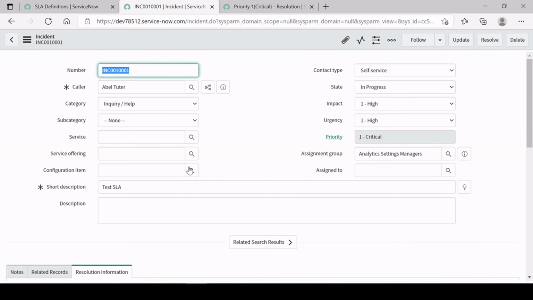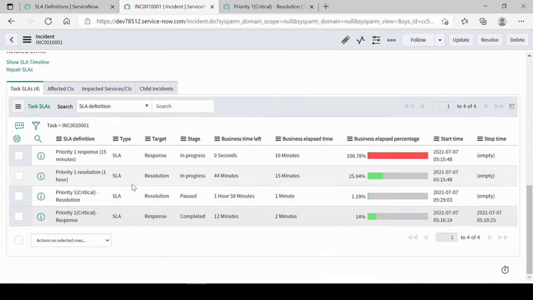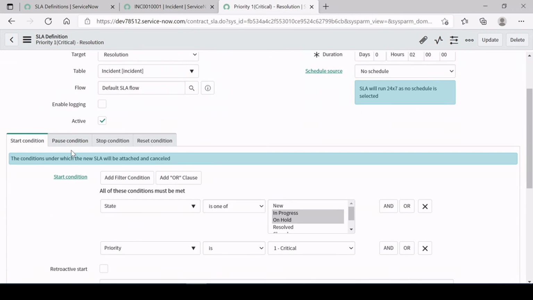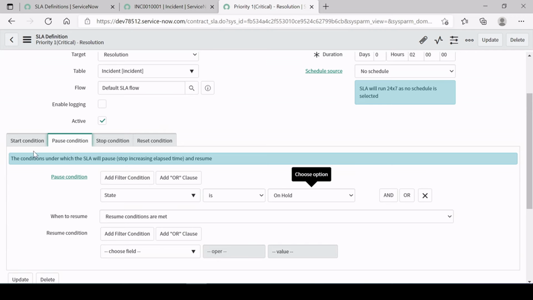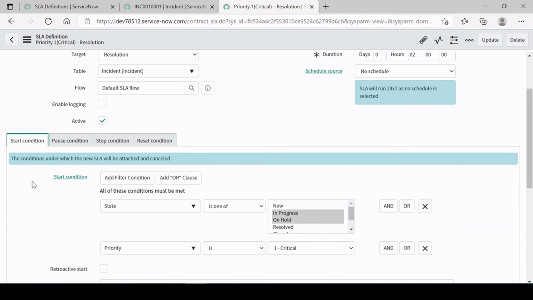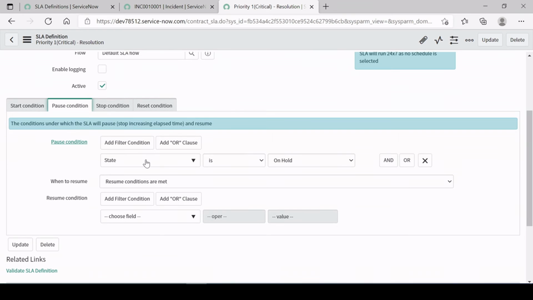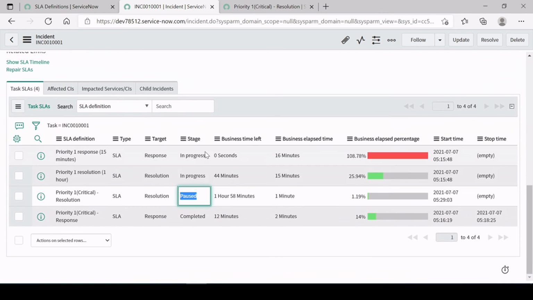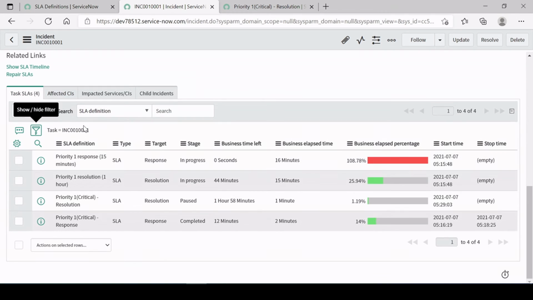In progress it is there. Resolution is still in the pause condition, so we have to check what pause conditions we have given. We have given on hold, and the state is on hold, but why is it coming like this? The state is not on hold, right? So there should not be a pause condition here.